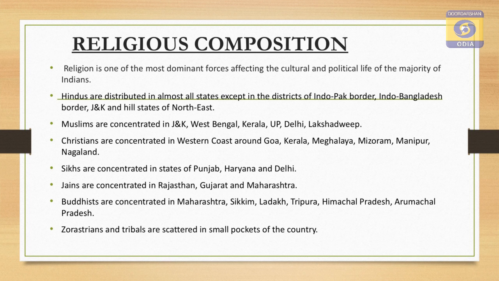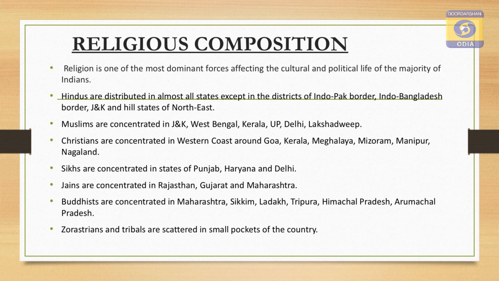Hindus are distributed in almost all the states except the districts of the Indo-Pak border, the Indo-Bangladesh border, Jammu and Kashmir and the hill states of the northeast. Muslims are concentrated in Jammu and Kashmir, West Bengal, Kerala, Uttar Pradesh, Delhi and Lakshadweep. Christians are concentrated in the western coast around Goa, Kerala, Meghalaya, Mizoram, Manipur and Nagaland.